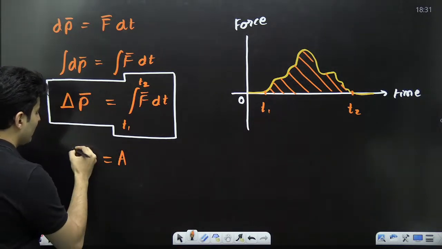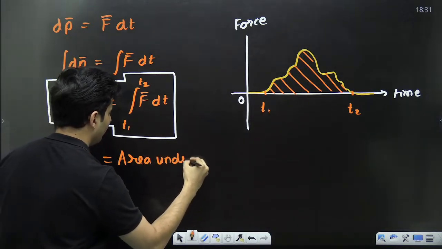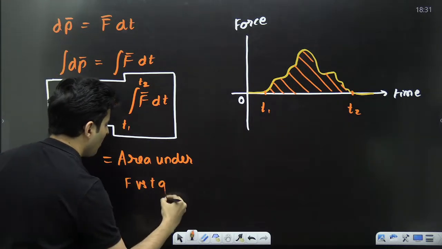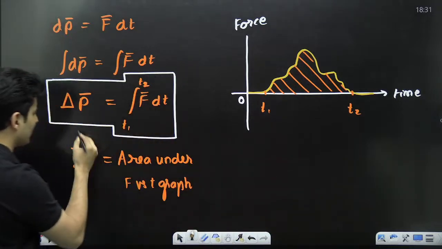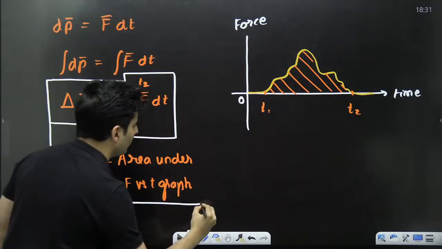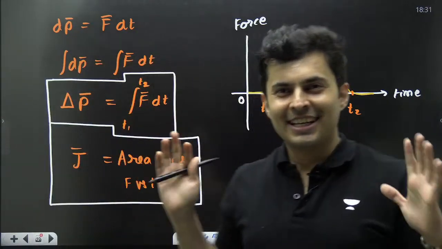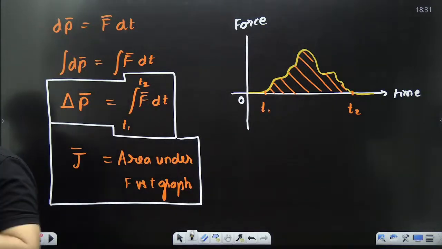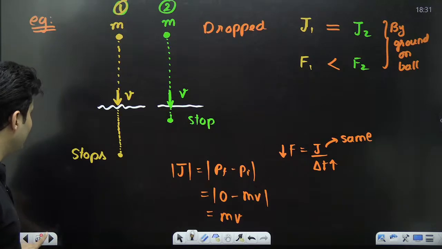So impulse is also the area under the force versus time graph. Obviously, this is just an extension of this same formula, nothing more. Correct? So this is also very, very crucial. Everyone with me? Shall we go ahead and solve some questions on this? All right, so let's go.